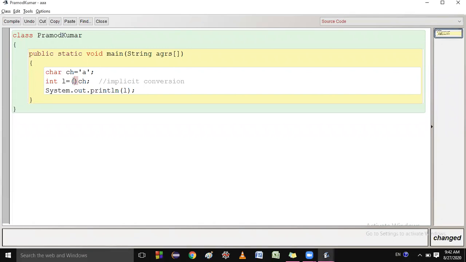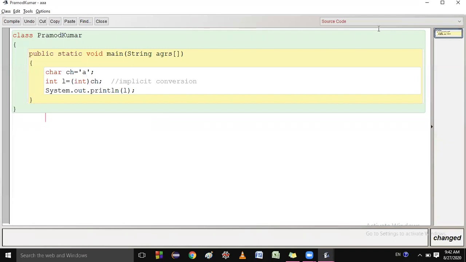Sir, I think the upper one means above. There is nothing like upper one or lower one. There is a concept. You just think about the concept and give the answer. Here is character and here is integer. That means you are converting character to integer. So what type of operator will you write? You will write int. Is this clear or not? Clear, sir.